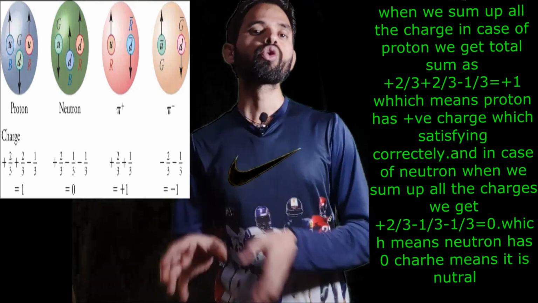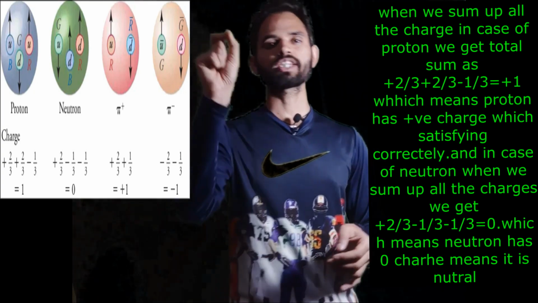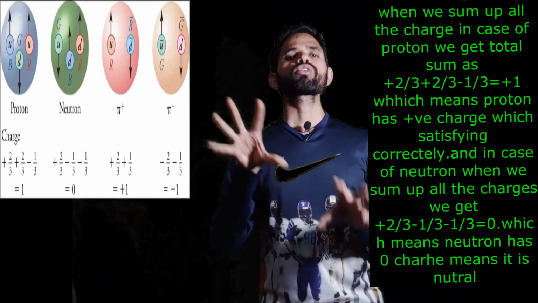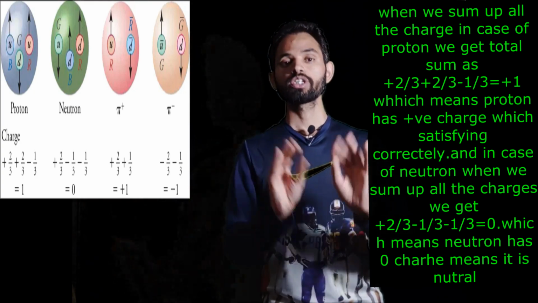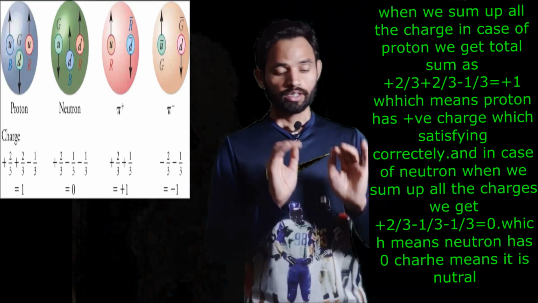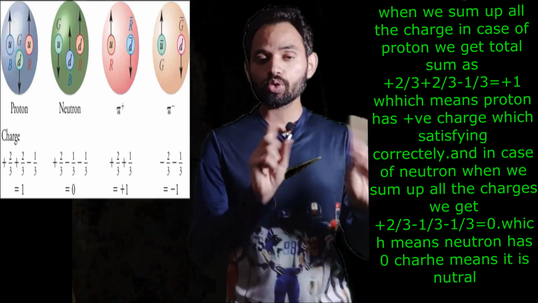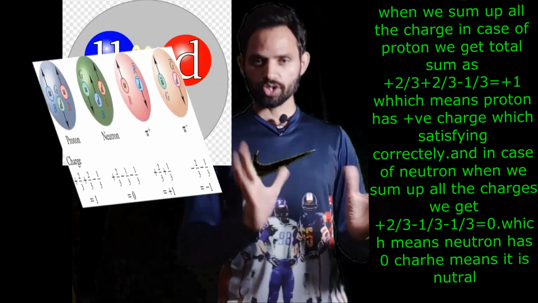And for the neutron, if you sum all the charges, minus 1/3 minus 1/3 plus 2/3, it equals 0. This means the neutron has zero charge, it is neutral, which is also correct. Now if you look further at quarks and gluons, gluons are virtual particles, not physical entities.